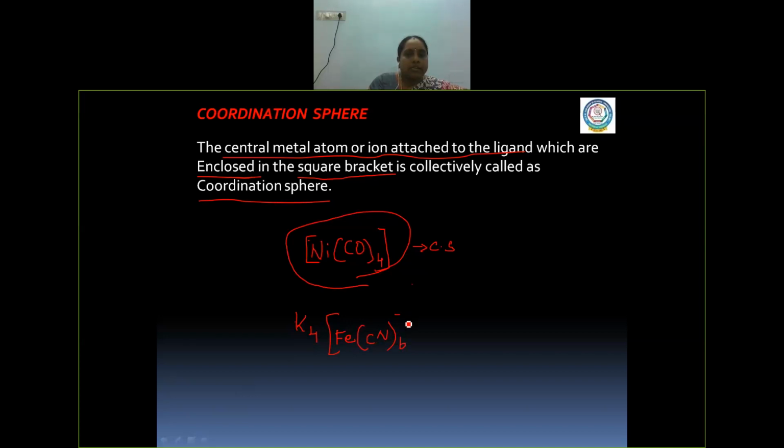This is the complex, and all the things written in the square bracket we call the coordination entity. And this is the cation of this complex. Clear, children?